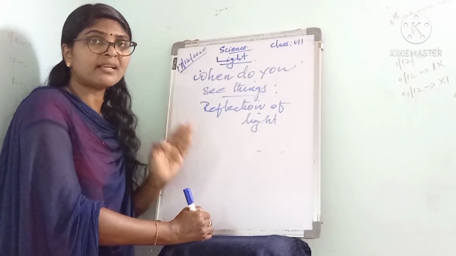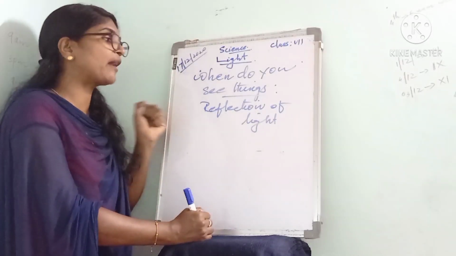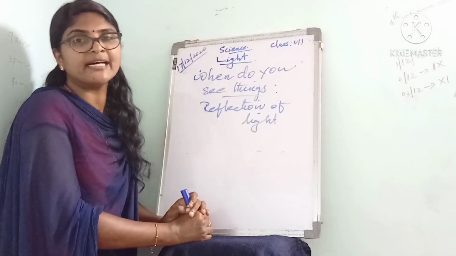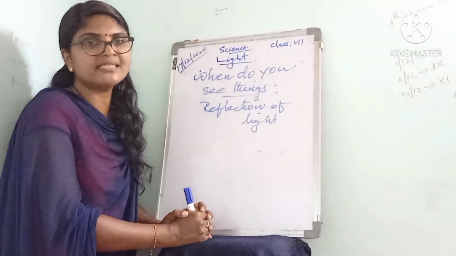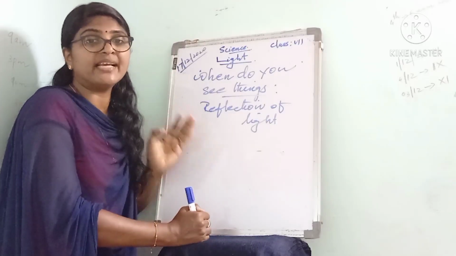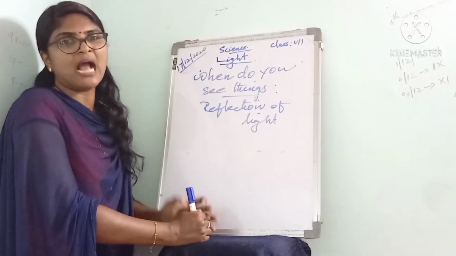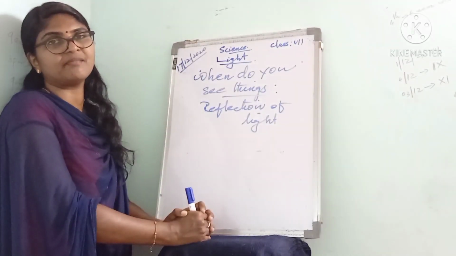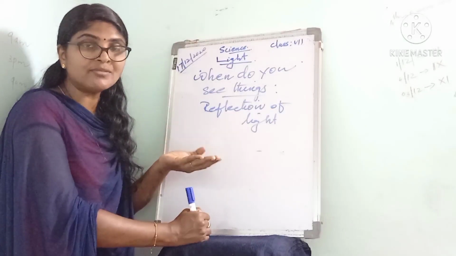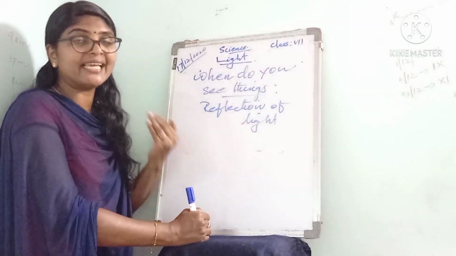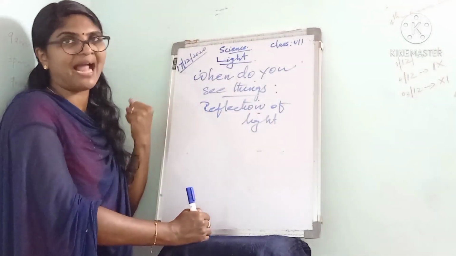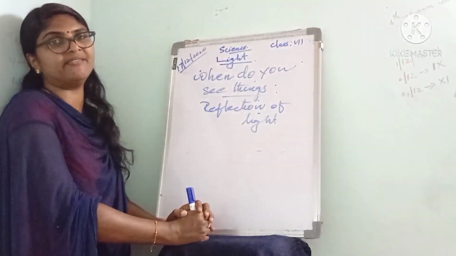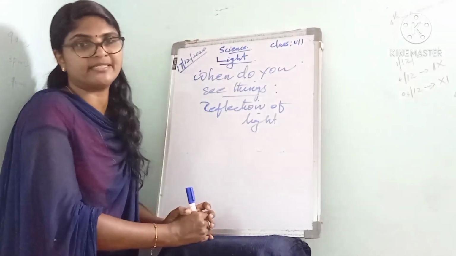Then what is meant by reflection of light? The bouncing back of light when it falls on a surface is called the reflection of light. When light bounces back after striking a surface, we say that light has reflected.